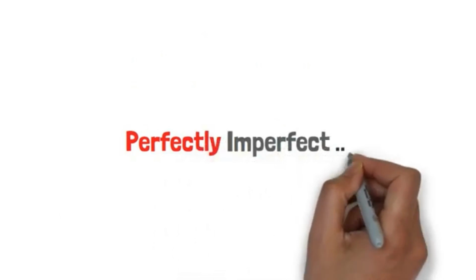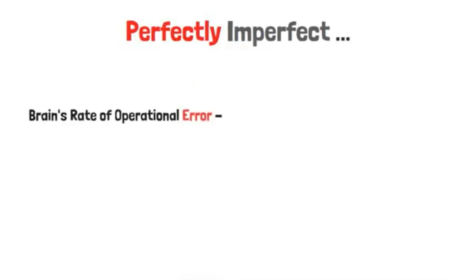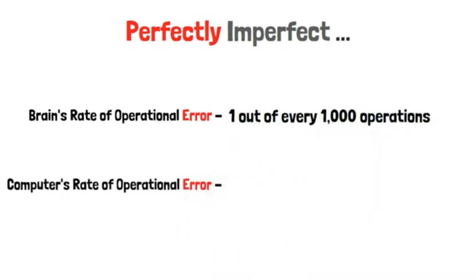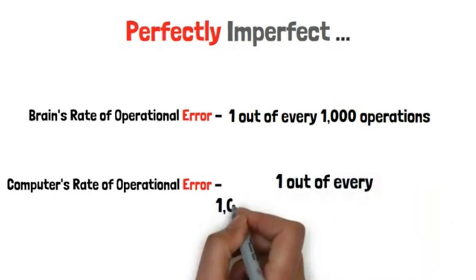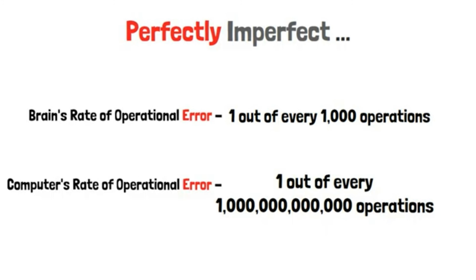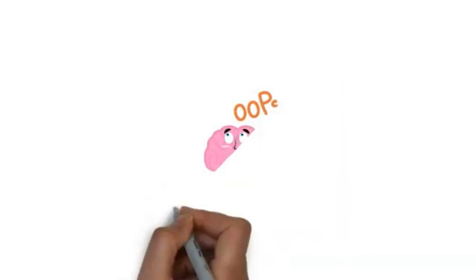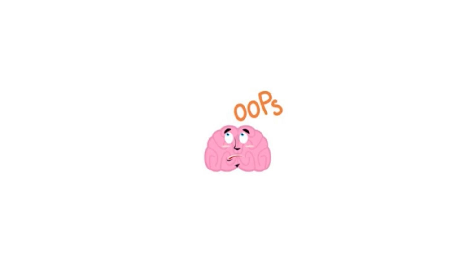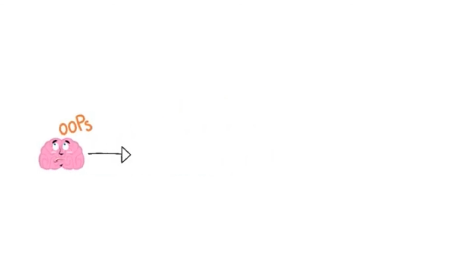Perfectly imperfect. The creativity our brain is able to produce from working outside of these very lines would not be possible if it were not for the high rate of operational errors that occur, when being compared to a computer's insanely low rate of operational errors. These mistakes in our thinking are what separates us from these machines. Our brain is willing to return an output without knowing beforehand if that output is correct or incorrect.